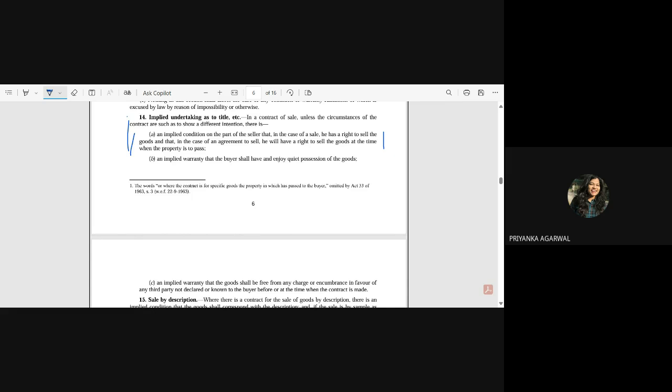So in that case, suppose the seller has committed the breach. He has pledged that good but has not informed the buyer. In that case the buyer has no option to repudiate the contract. He can either ask the seller to pay that charge amount to whomever he has taken a loan from, or on whom the good has been pledged, or any other encumbrance on it. So he can ask him to make the payment, or he can make the payment himself and sue for damages. Correct?